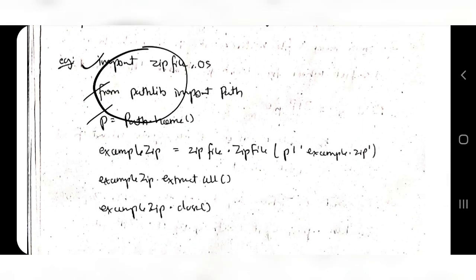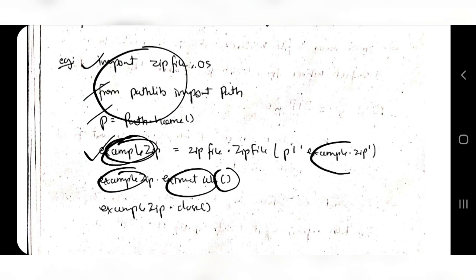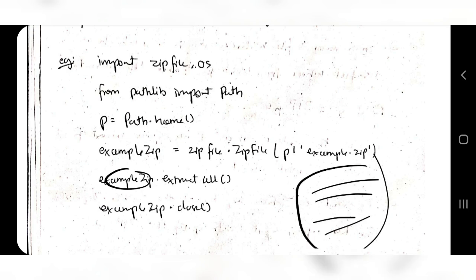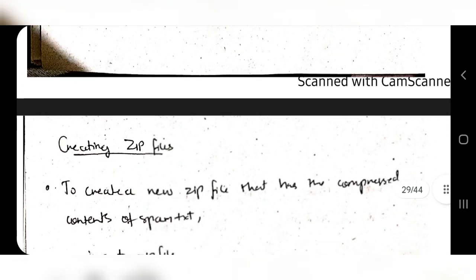The first steps are the same as the previous one: create a zip file object here, example zip, and using that use the function extractall. So extractall will extract all the files and folders present in example zip. I think it's not stored in the zip, but it will be in the current directory. Okay, so it will be fetched and stored in the current directory.